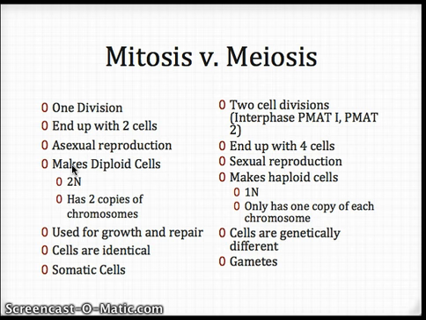But what you need to know is that mitosis makes something called diploid cells. So with diploid cells, we're going to consider that 2N. And N, write this down, means number of chromosomes. So it's kind of like a math formula. We're going to have 2 times the number of chromosomes, which is what this bullet point says right here.